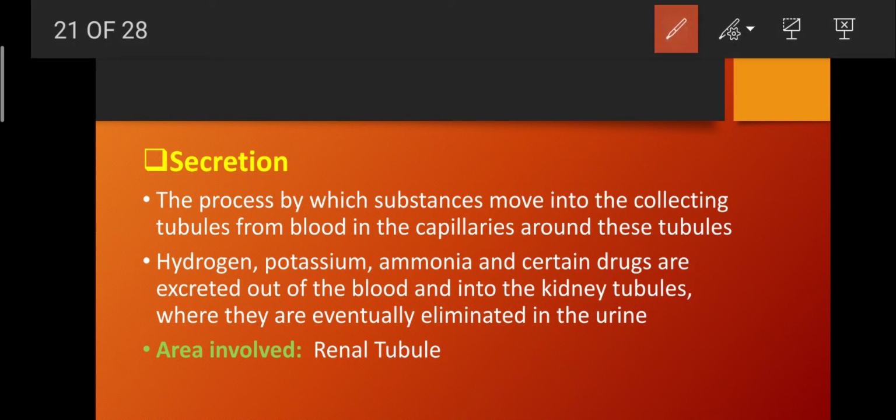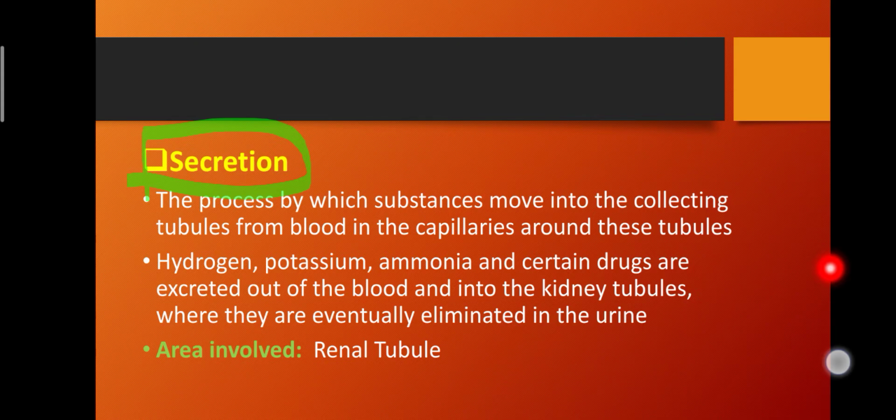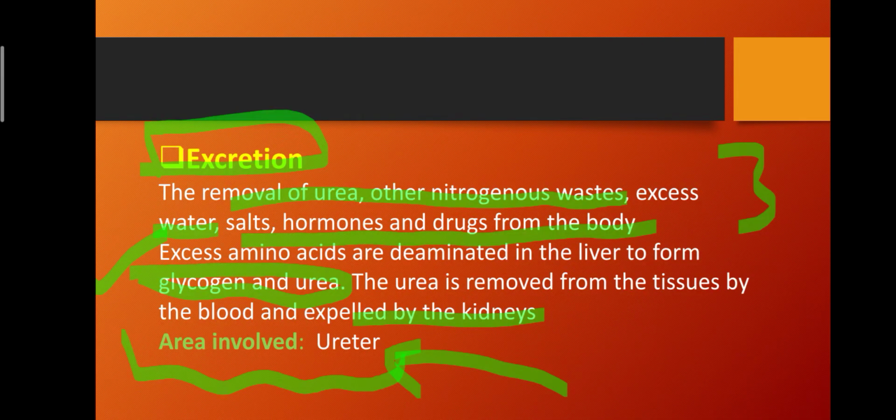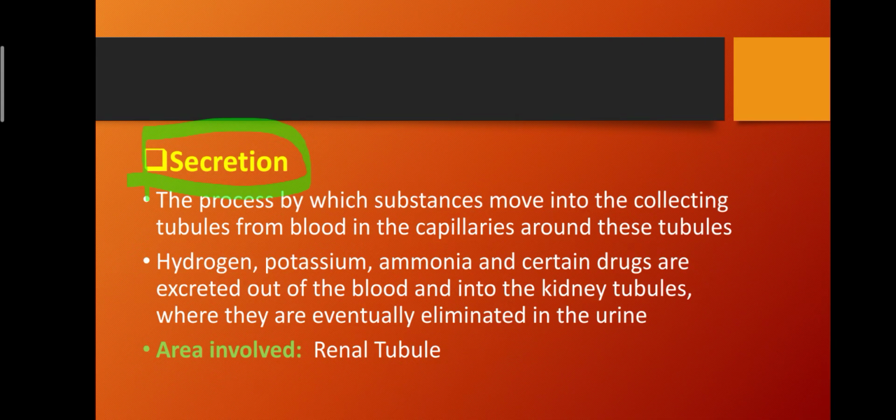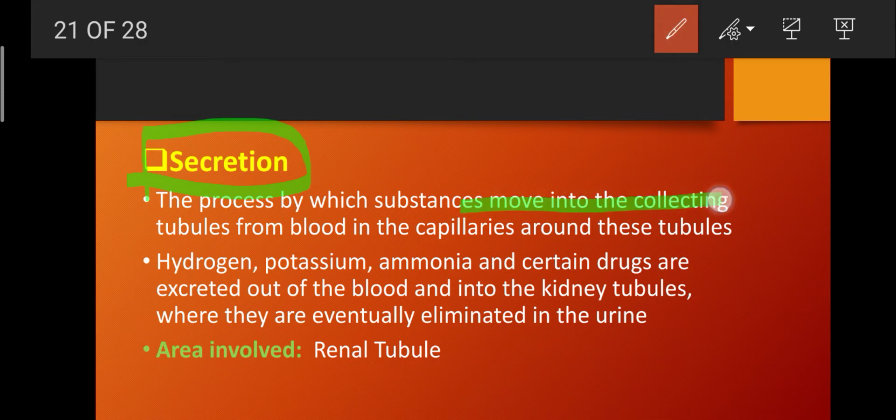The kidney also has an important function in secretion. What is secretion? Secretion is the process by which substances move into the collecting tubules from the blood in the capillaries around these tubules.